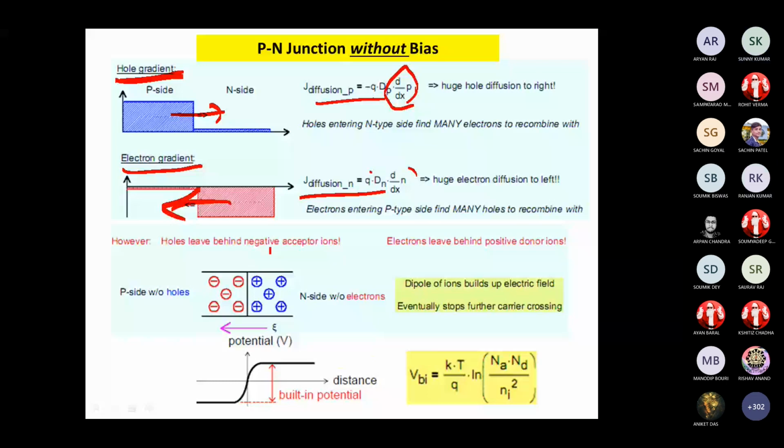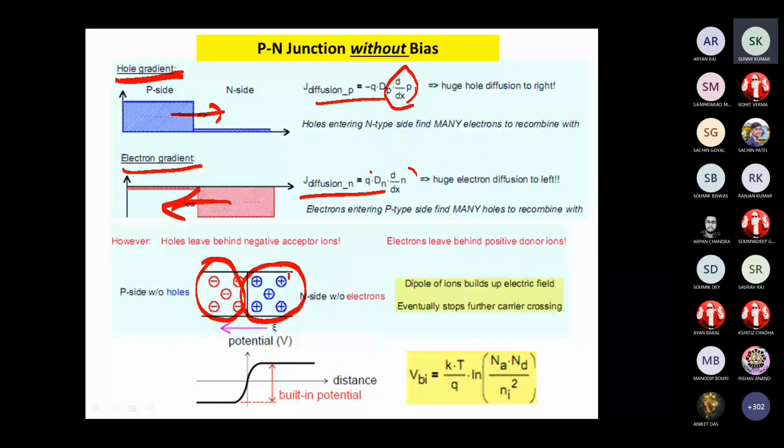Only the ions. There are some positive ions and some negative ions remaining. At the junction, there will be no electrons and holes. That is the depletion region, because depletion means away from the junction. So carriers are depleted away from the junction. That is called the depletion region.